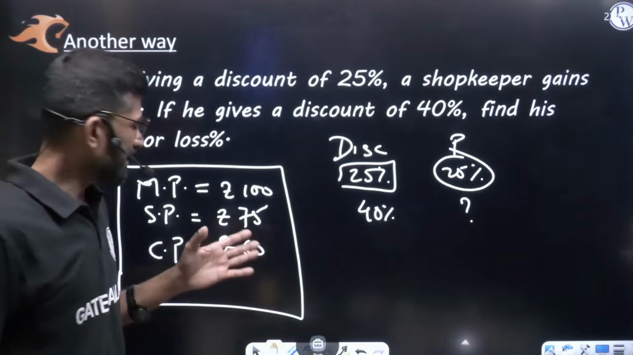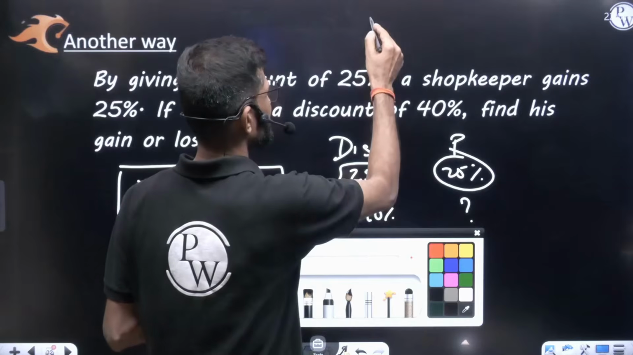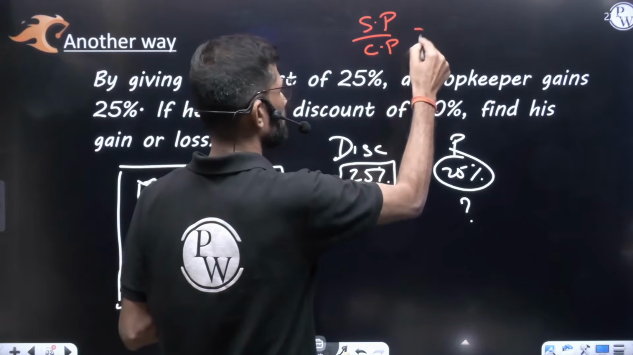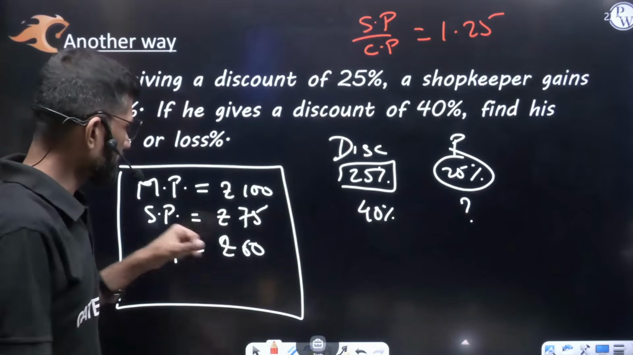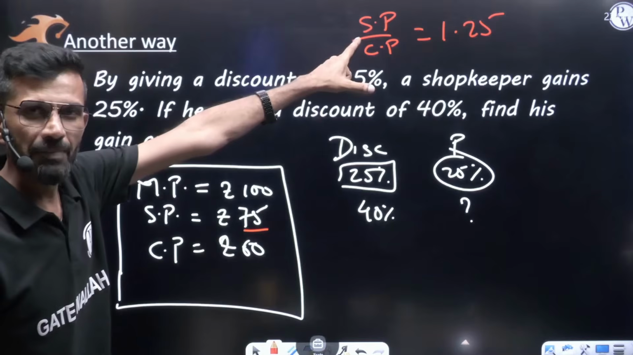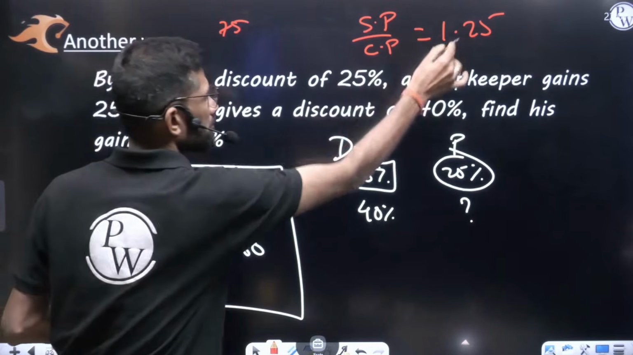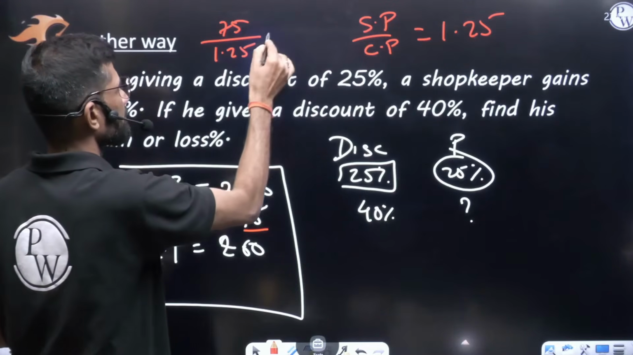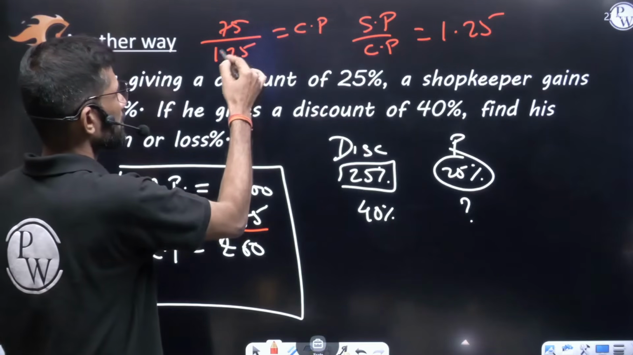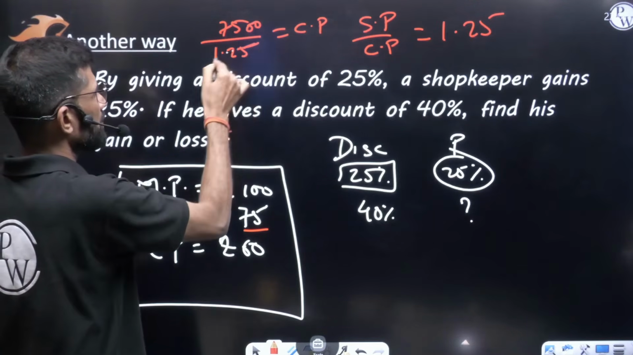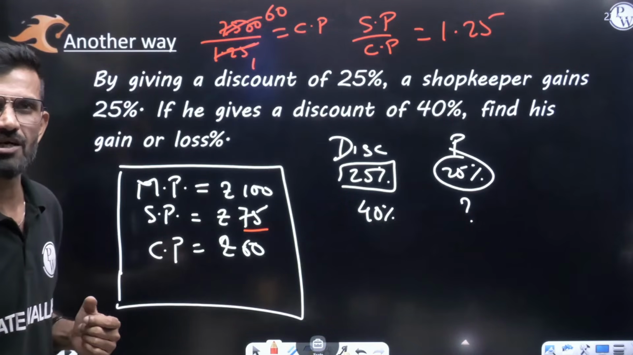"No sir, you are getting this directly, I won't get it." Don't worry. You know this much: selling price by cost price value should come to 1.25. Then only it will be 25% profit. The selling price value you already have, 75. Place that 75 there and you will get the cost price. That is 75 by 1.25 is equal to cost price. Am I right? If you remove the decimal, multiply 100 in numerator and denominator, 7500 by 125. In that case also you get 60 rupees as the cost price.